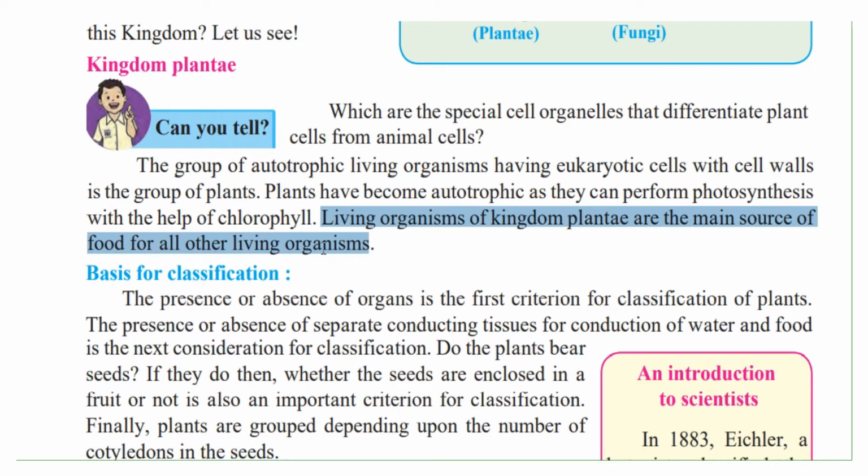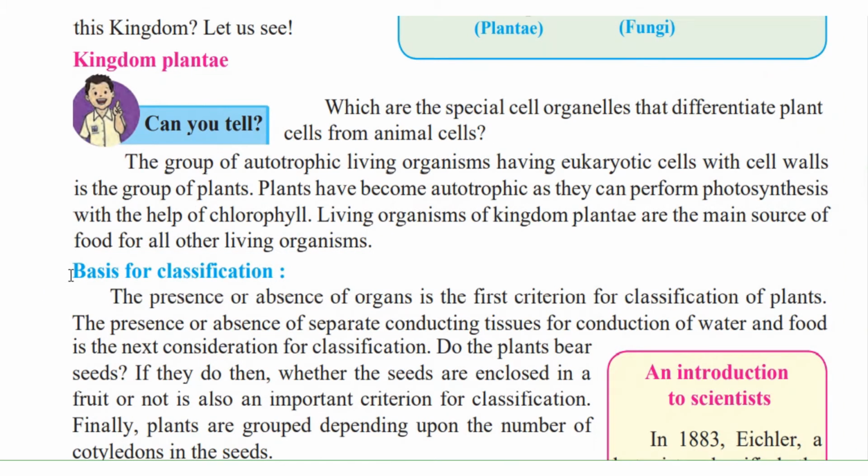How is that? We know that herbivorous animals, that is plant eating animals, all live on plants for food, whereas the carnivorous animals eat the herbivorous animals for their food. So indirectly, the carnivorous animals depend on plants. So all other living organisms, whether carnivorous or herbivorous, depend on plants for their food. Therefore, plants become the main source of food for all living organisms.